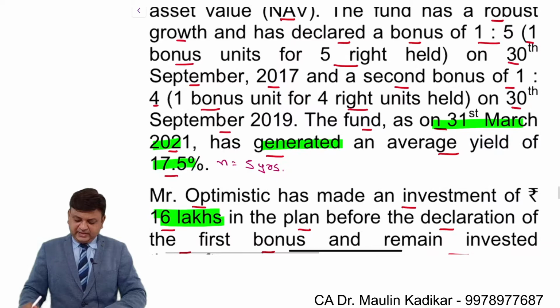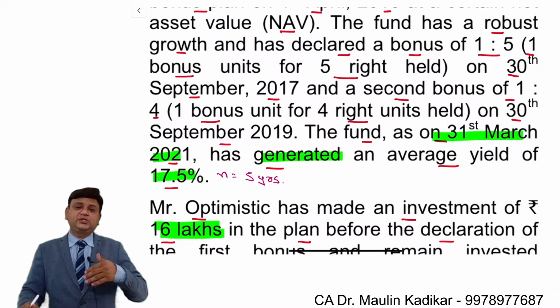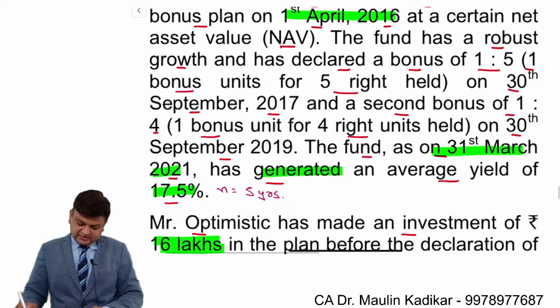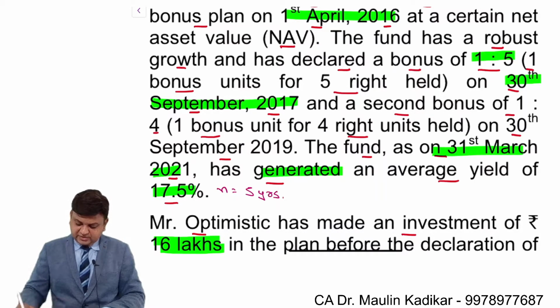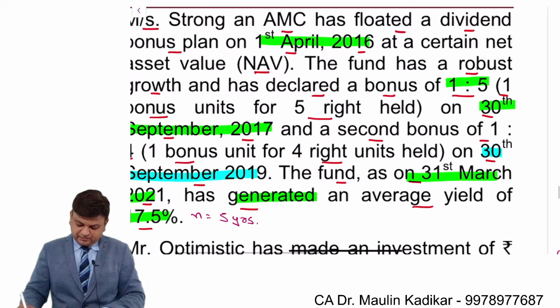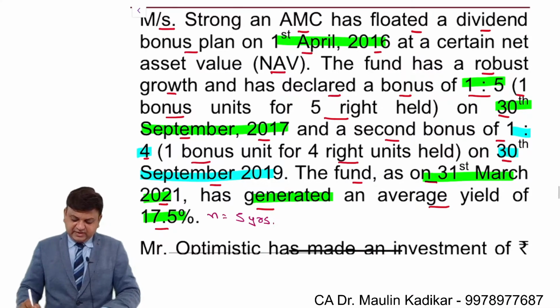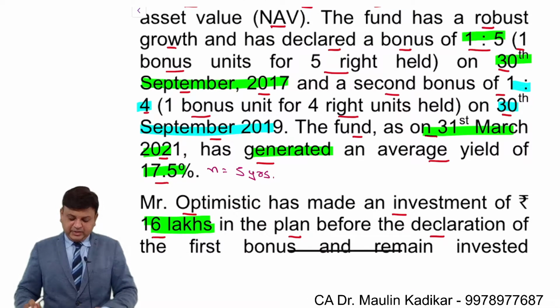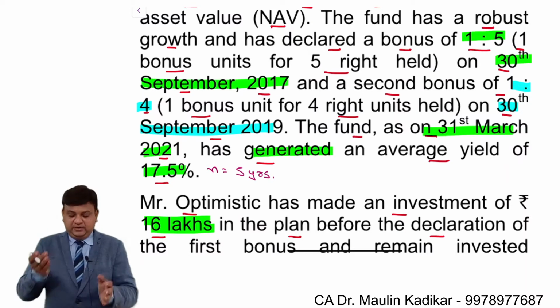We have been provided that two times bonus units have been issued. One is on 30th of September 2017, 1:5, and one more time on 30th of September 2019, that is 1:4. So there are 2 dates on which the bonus has been issued, and we are required to make the backward working.